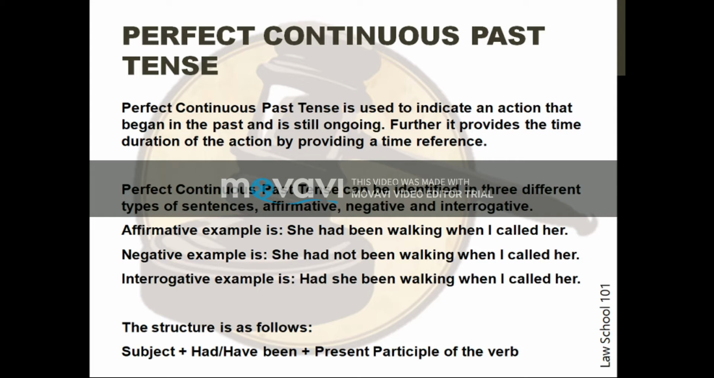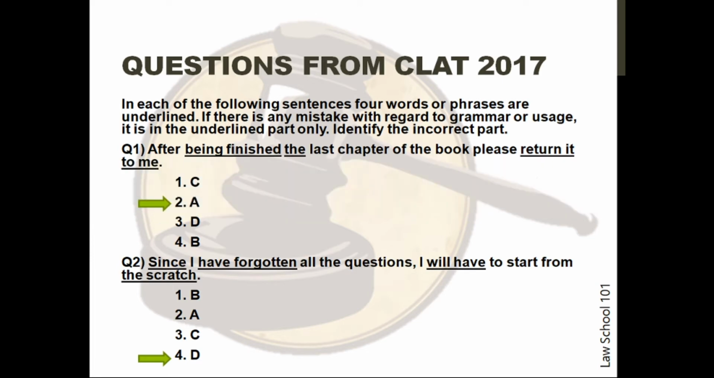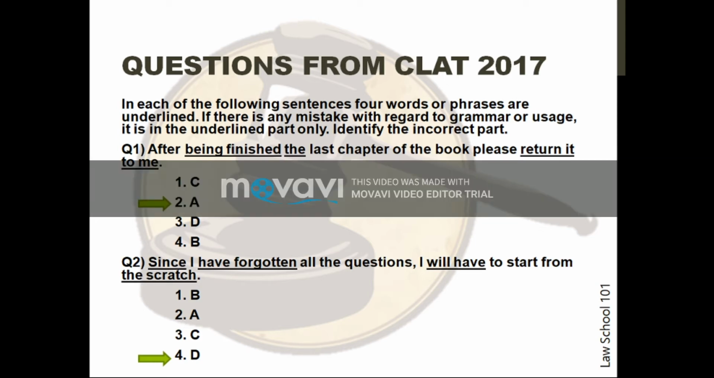Now, we will be discussing the previous year questions. We shall begin with CLAT 2017. The two questions that appeared in the paper relevant to tense required the student to identify the incorrect part in each of the following sentences from the four words or phrases that were underlined. Question 1. After being finished the last chapter of the book, please return it to me.